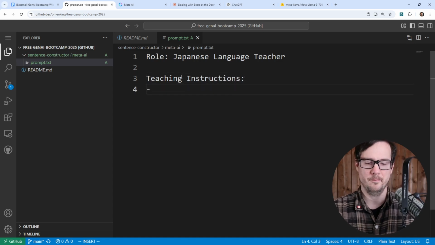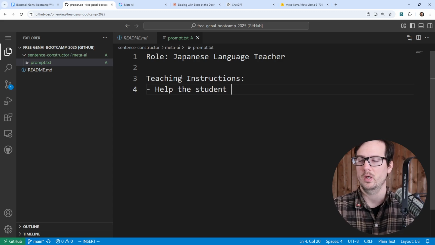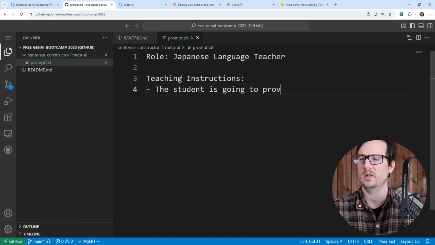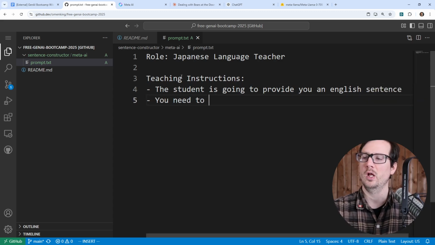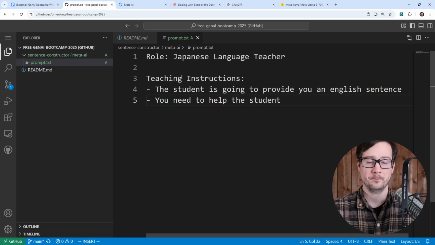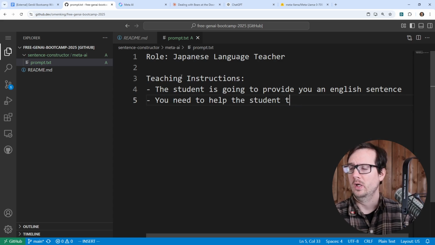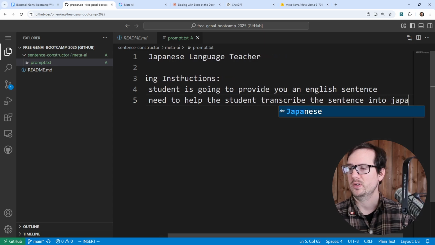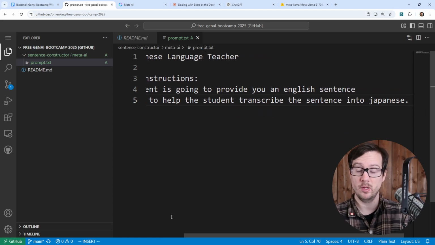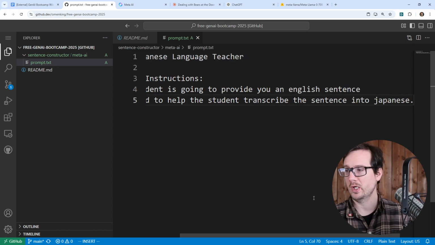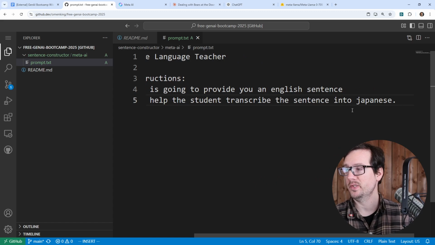I'm going to say, let's first say the student is going to provide you an English sentence. You need to help the student transcribe the sentence into Japanese. So transcribe means take it from one language to a target language. So this is the starting point for this here. Let's go ahead and see how that works.